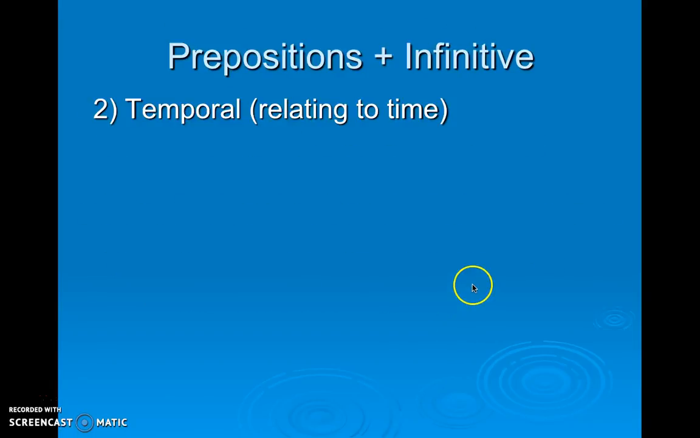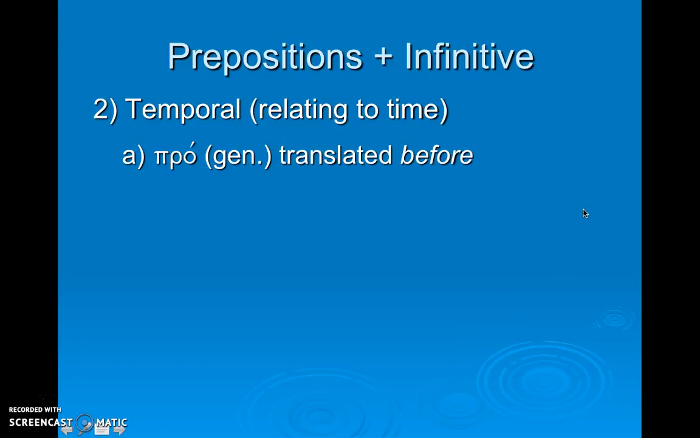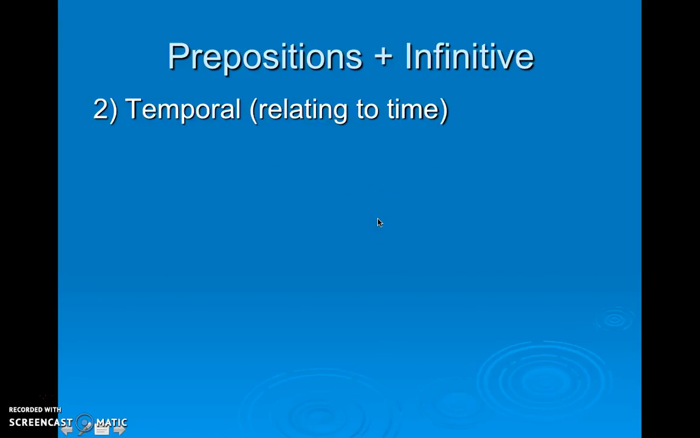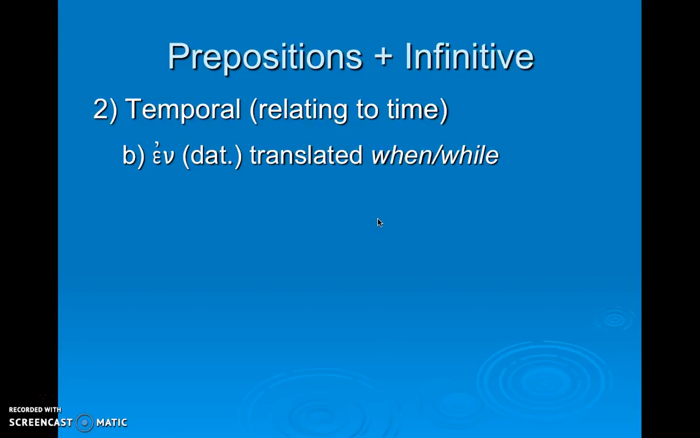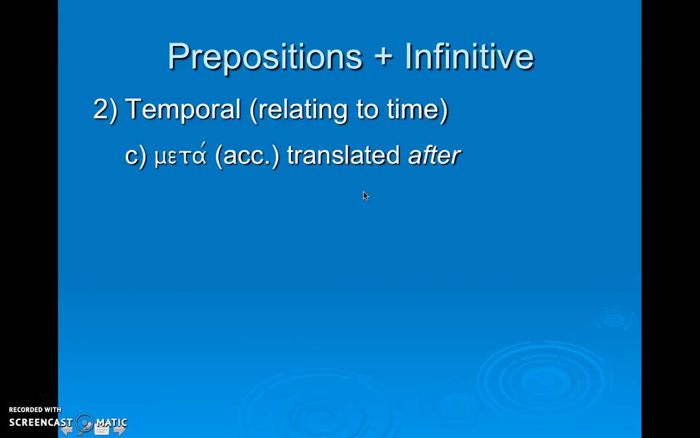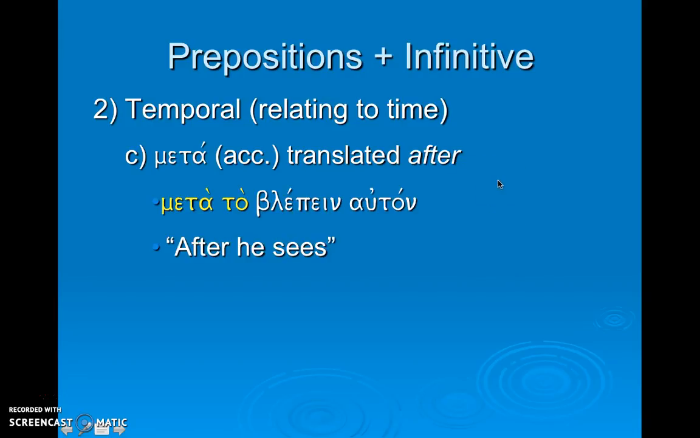You also can have temporal infinitive constructions that do have a sort of time indication. Pro will be translated before, and there again you have the articular infinitive, accusative subject of the infinitive: before he sees. En will typically be followed by the dative, and then you're going to translate it when or while she sees. And meta plus the accusative will be translated after he sees.